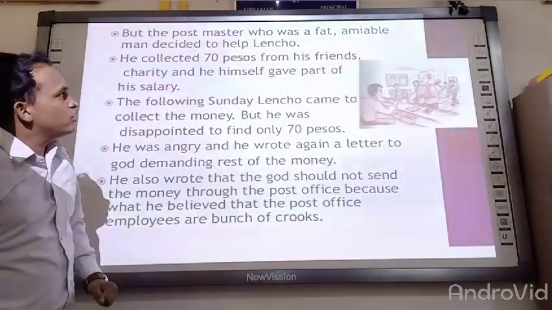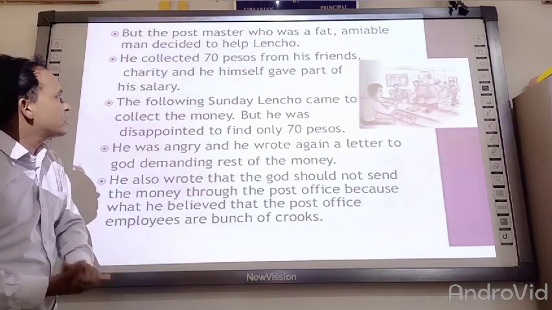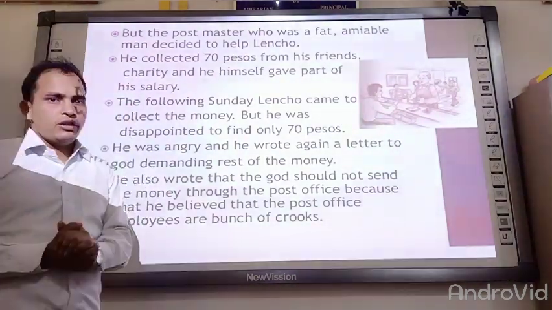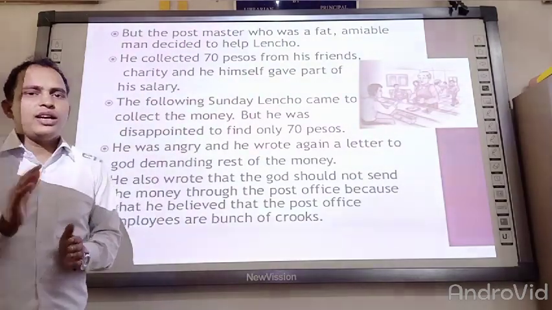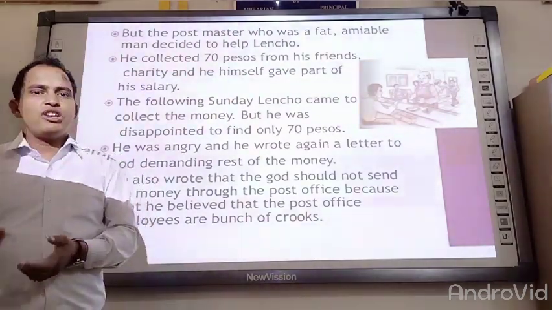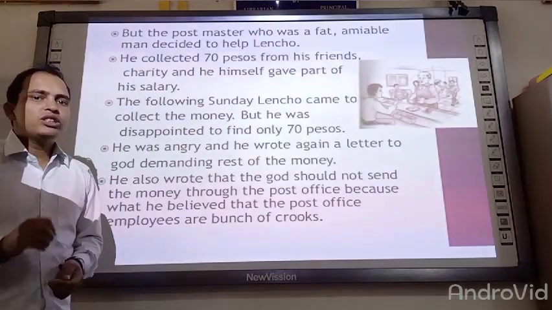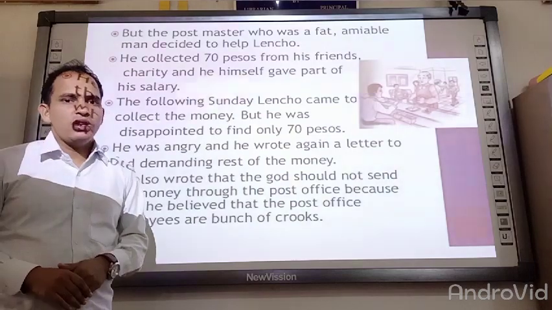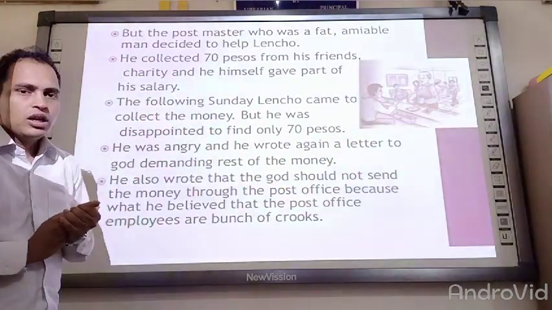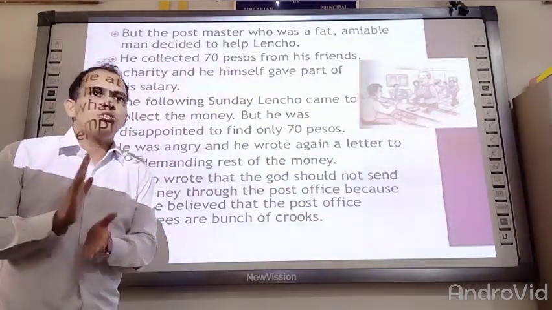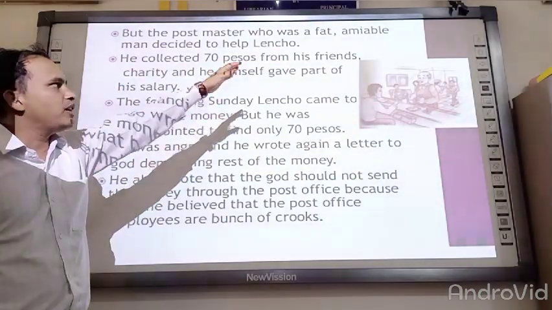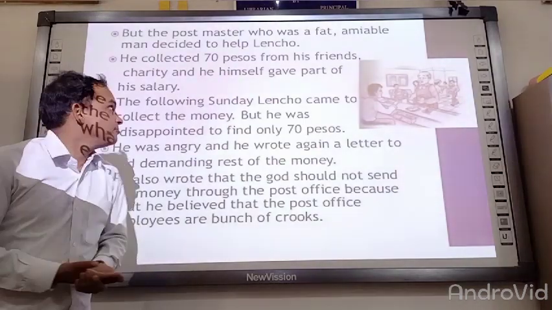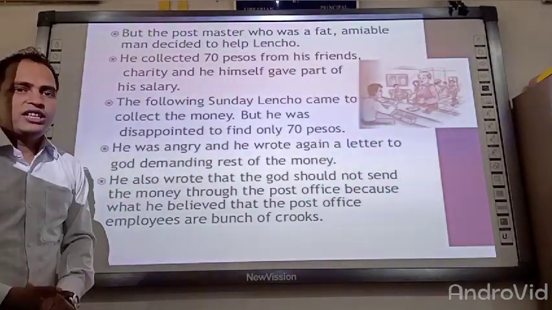But the postmaster, who was a fat, amiable man, decided to help Lencho. I would tell you one thing, that when the postman saw that letter, he was laughing for several minutes. When he took that letter to the postmaster, the postmaster also laughed for some time, but after some time he got serious. He was amiable, meaning a kind, friendly person. So he decided to help Lencho.